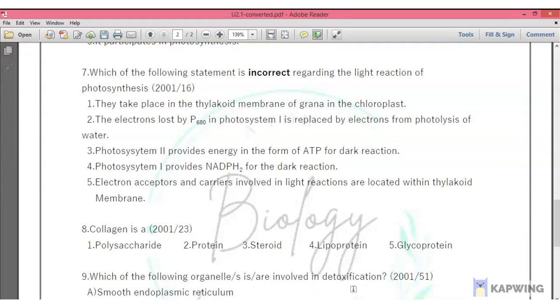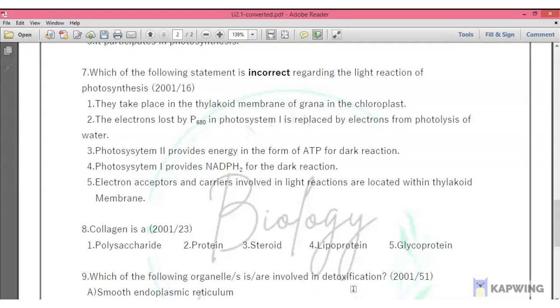The third statement, photosystem 2 provides energy in the form of ATP for dark reaction. We usually don't use the word dark reaction in the new syllabus. We commonly use Calvin cycle. Okay, so that's about it. Fourth one, photosystem 1 provides NADPH2 for the dark reaction. We are not talking about NADPH2 in the new syllabus. We talk about NADPH, not NADPH2.